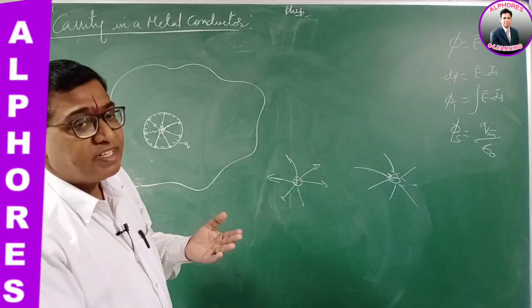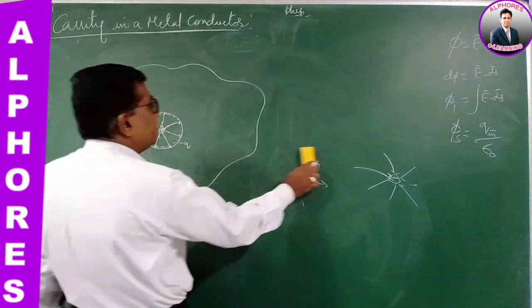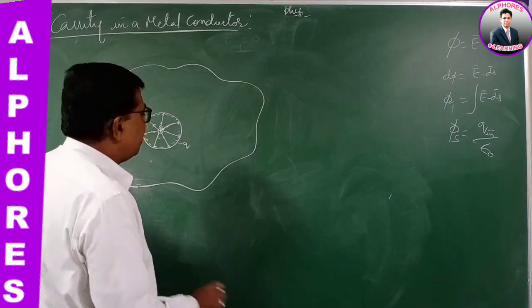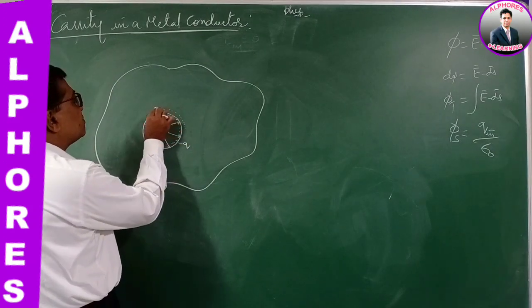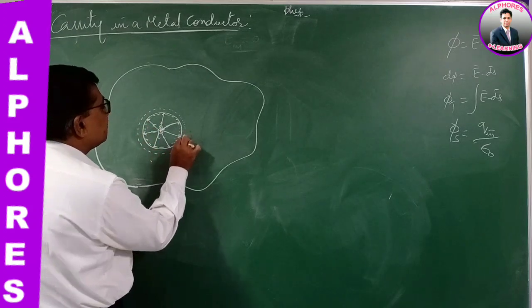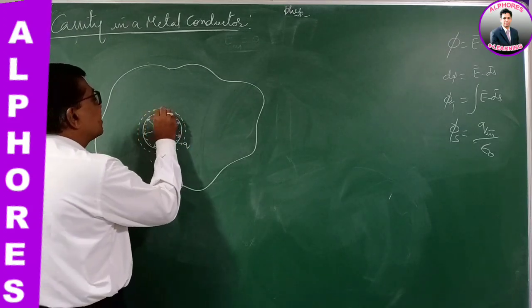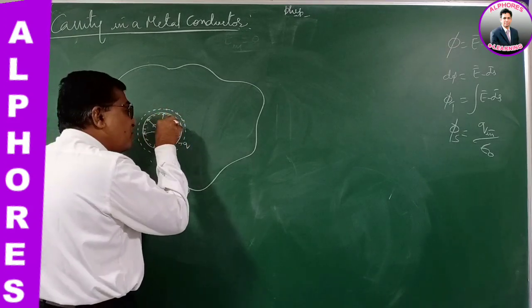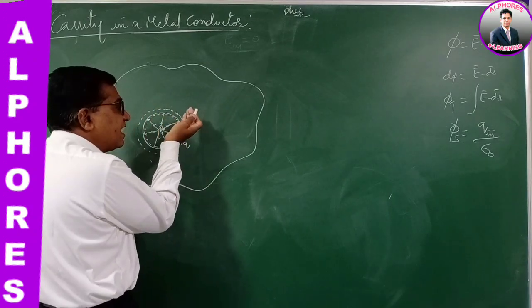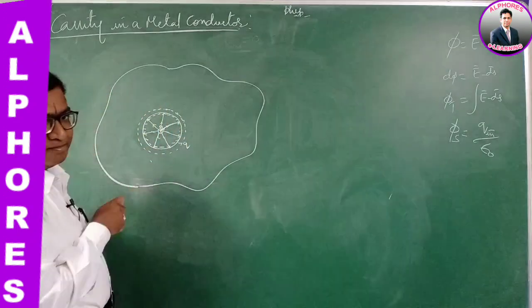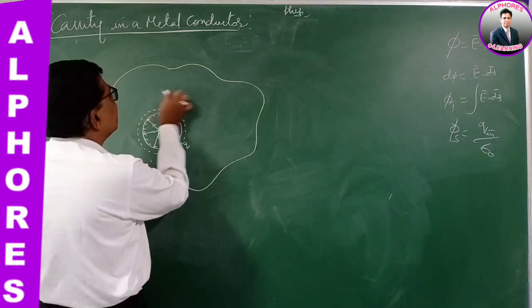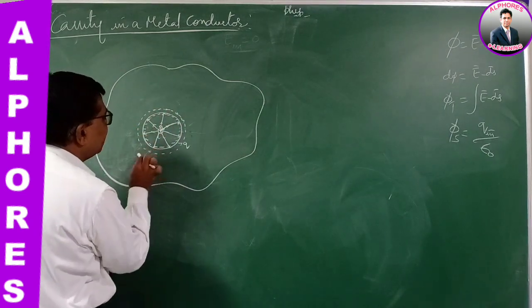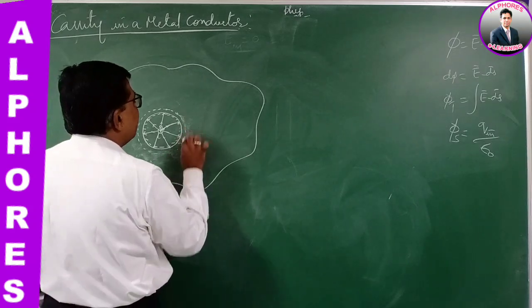Now how can you prove that there is negative charge produced? You can prove this by Gauss law. Let me imagine a Gaussian surface over this cavity like this. Right? This Gaussian surface is now lying over the cavity in the metal conductor. This is the cavity. This is all metal space. It's all the metal body.